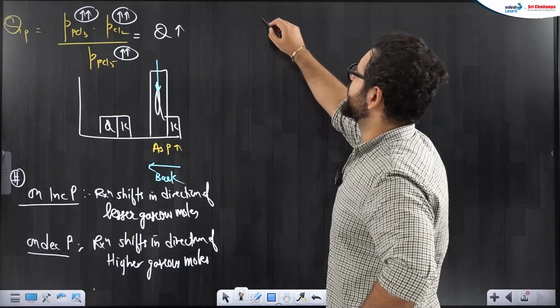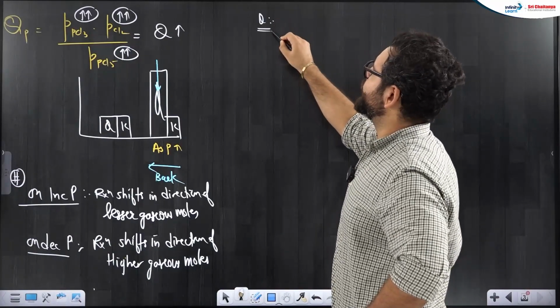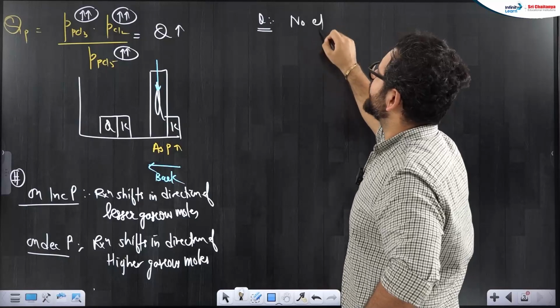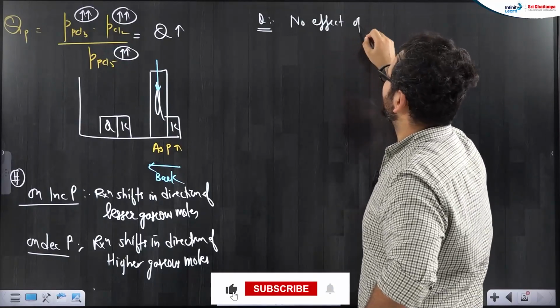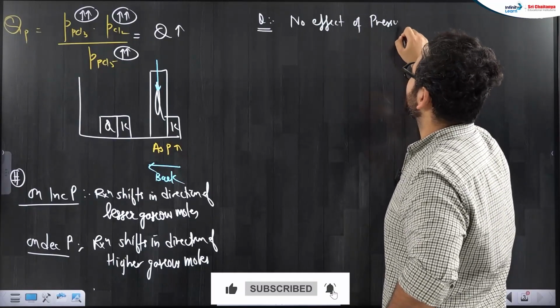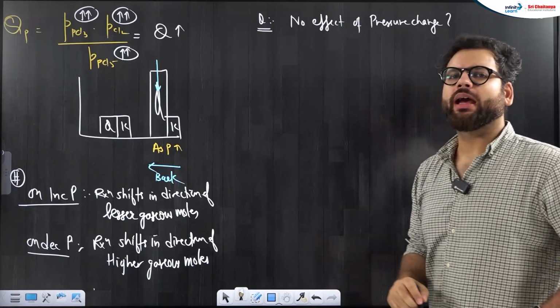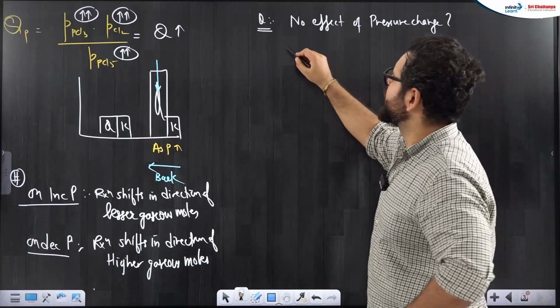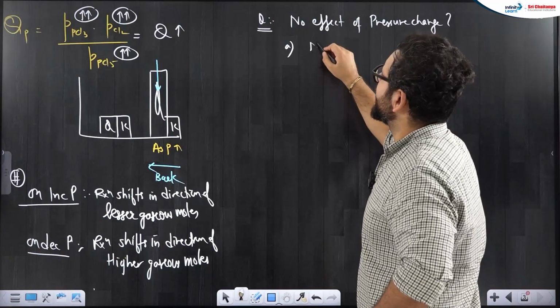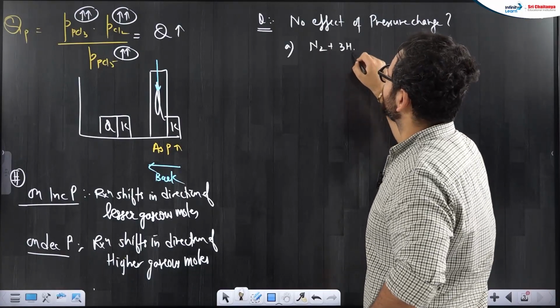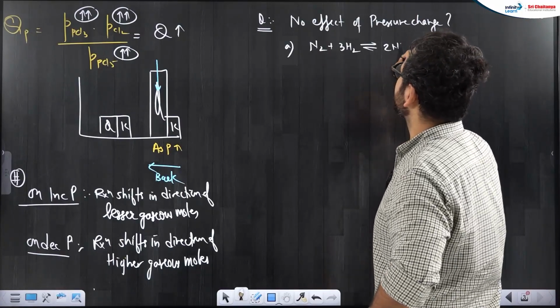They can ask you which of the following equilibrium has no effect of pressure change? They can give you reactions like the Haber process, N2 plus 3H2 giving 2 ammonia, all are gases.